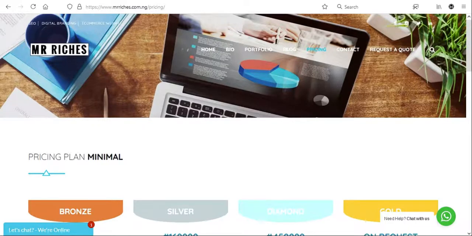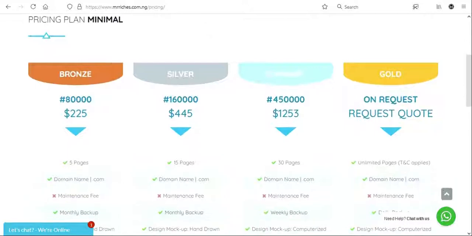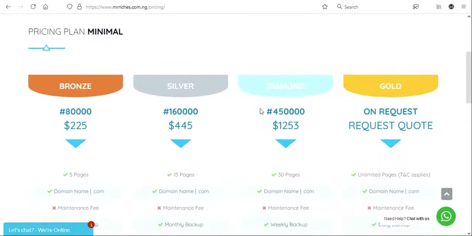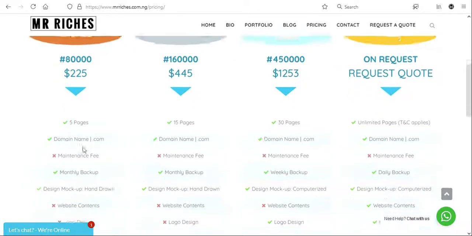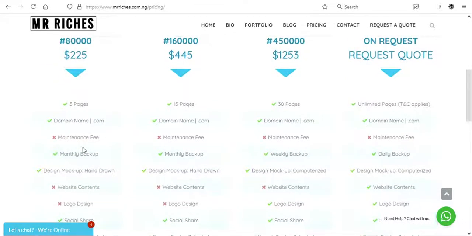So we'll be using this website, mrriches.com or mrriches.com.ng. Okay. So I have this plan stated here. I have four options. We have the bronze, silver, diamond, and the gold. The first three have prices attached to them, while the last one is on request. So let's just check. The bronze, the first one, says I will give you 5 pages for 80,000 naira.